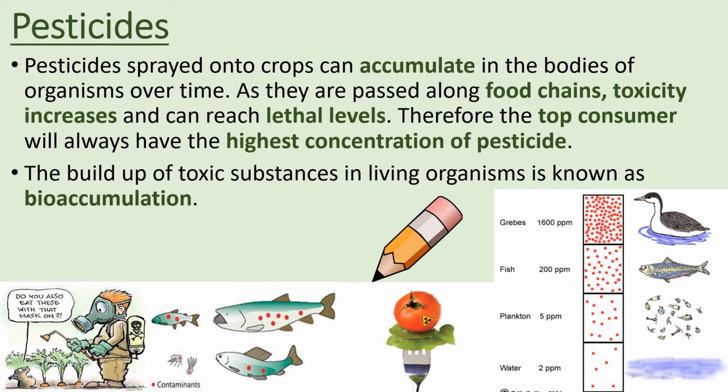So bioaccumulation is when your toxin builds up, and pesticide is going to build up from your producer to your top consumer. So your top consumer will have the most and the highest concentration of pesticide, and your producer will have the least concentration of pesticide.